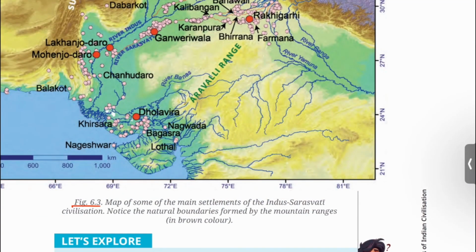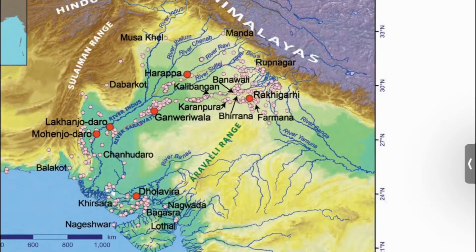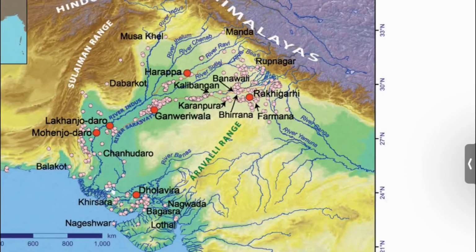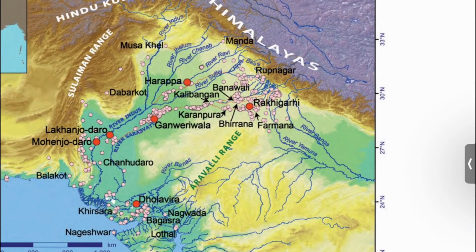Figure 6.3. Map of some of the main settlements of the Indus Saraswati civilization. Notice the natural boundaries formed by the mountain ranges in brown color. You can see a thematic map here. Main settlements of the Indus Saraswati civilization.